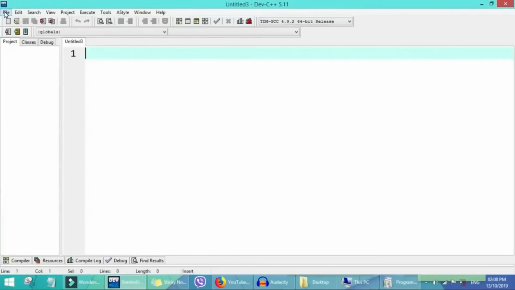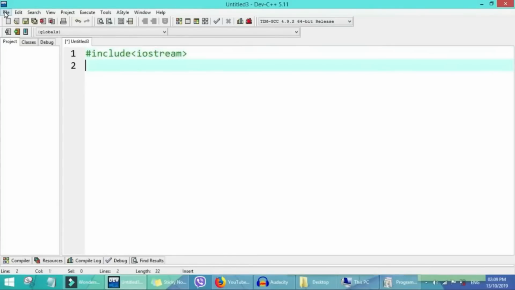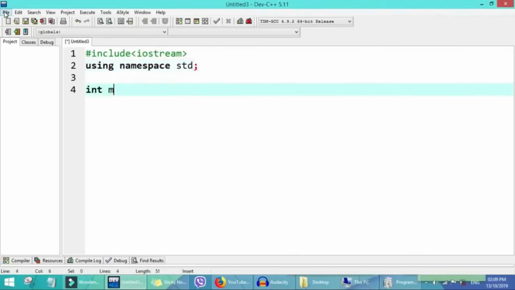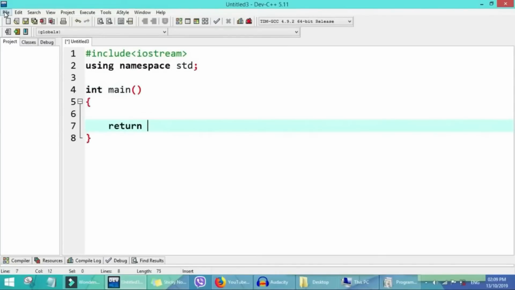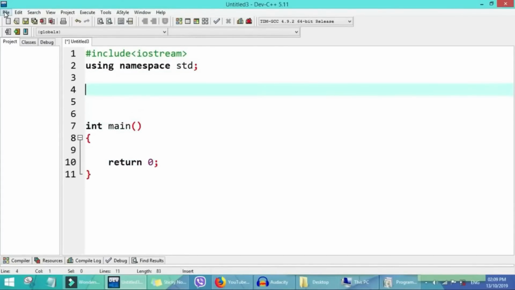So for here, our normal beginning: #include <iostream>, using namespace std; int main, return 0. So now we want to create a class.